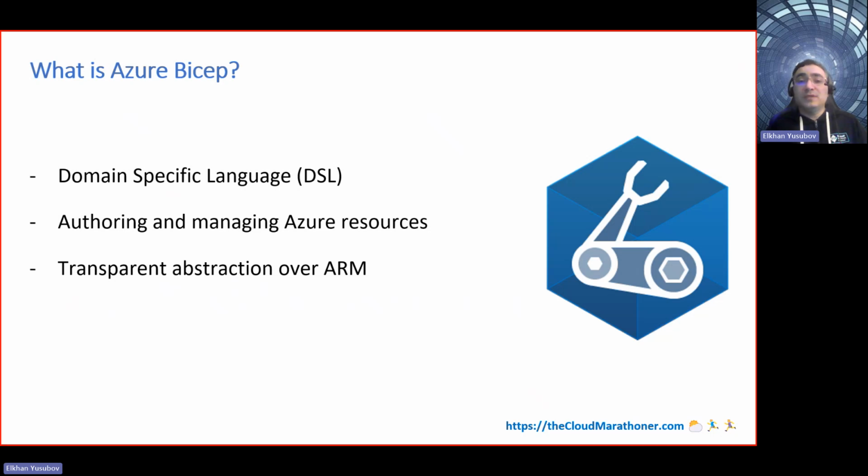So if you in the past used the ARM templates, or in Microsoft Learn documentation you use the ARM templates, Azure Bicep is a more simplified, cleaner way to define those Azure cloud resources for you. And this is the modern way to deal with infrastructure as code in Azure environment. Again, Azure Bicep is the infrastructure as code way of dealing with Microsoft Azure environments.